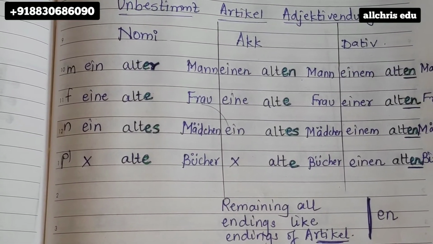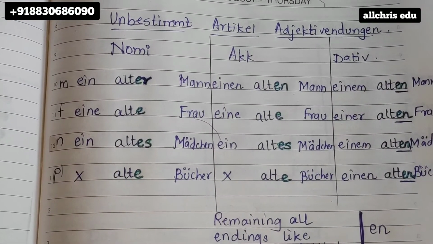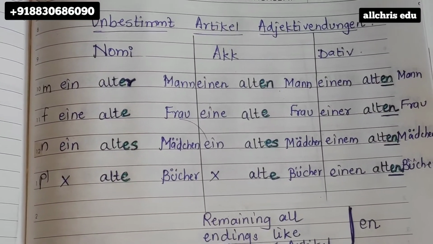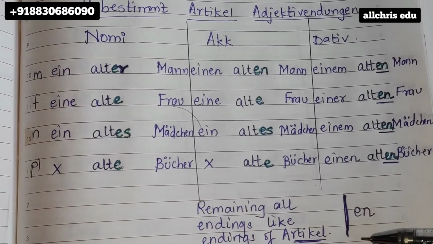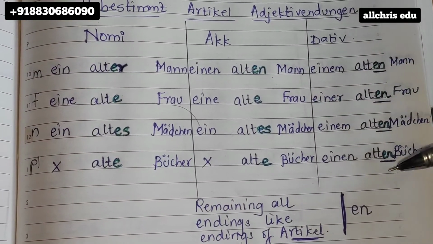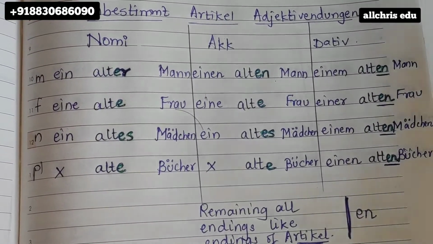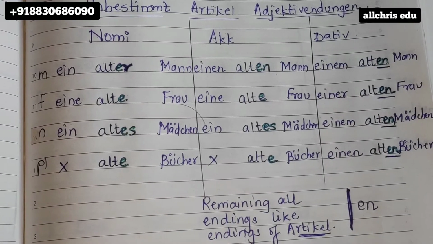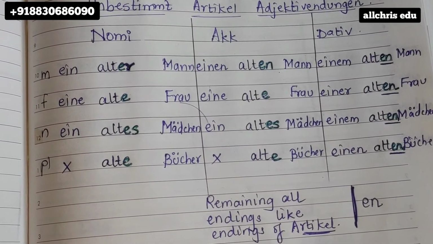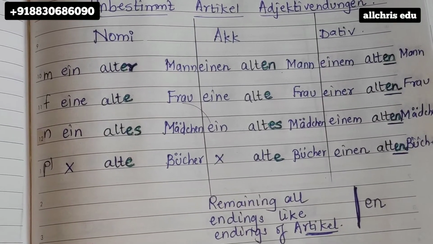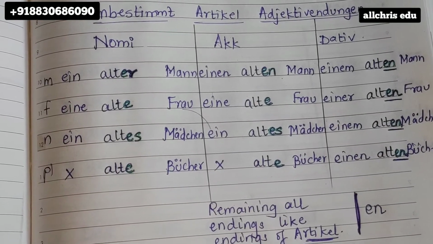If you remember, in bestimmt article, I had mentioned L shape and that also opposite side. Now here it is only standing line. As you can see, one straight line. Only this line, it should end with en. What about others? What about nominative column? What about accusative column? Adjective endings. What to do? I have written over there, remaining all endings like endings of article.